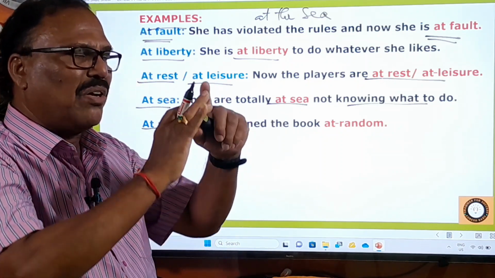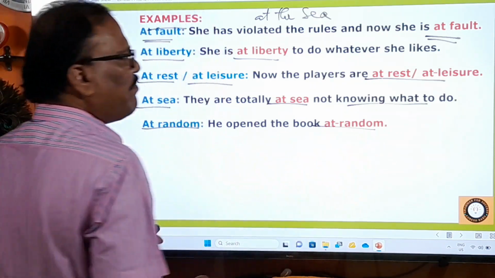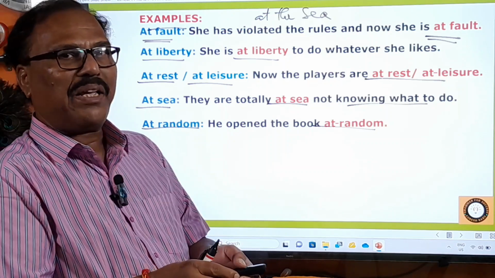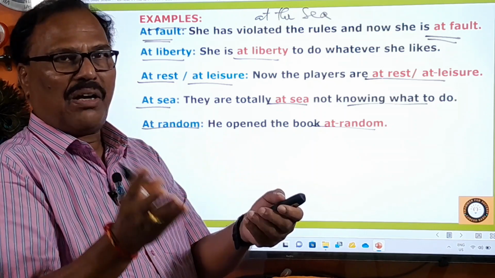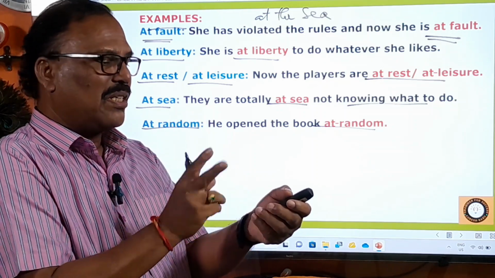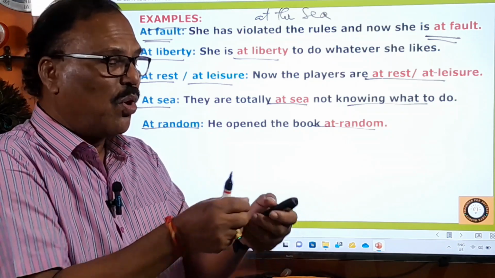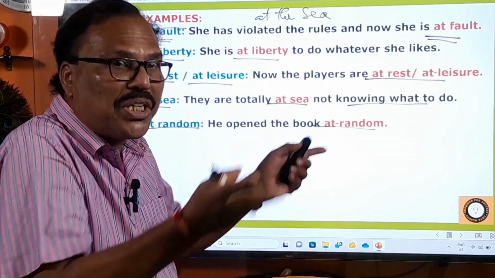Without any motive, without any objective. Okay, right. He opened the book at random. At random means aimlessly. Sometimes, before you buy a book, you take up a book in the library or in the bookshop, and you just turn the pages at random. You open the book at random. At random means aimlessly, without any objective.